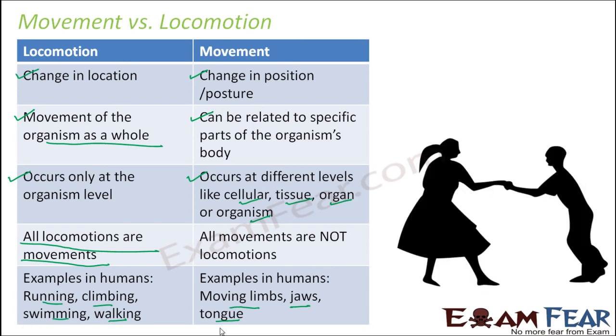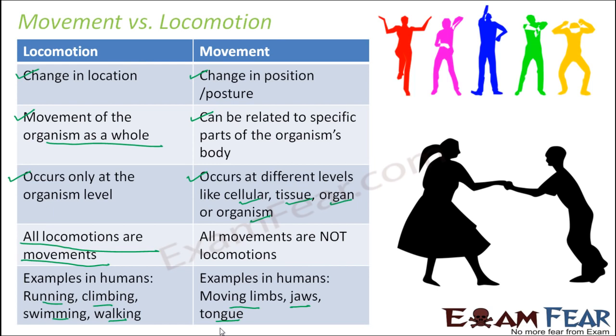So let us look at an example here. In this picture, you can see that the two persons are dancing. When they are dancing, what do you think, is it movement or locomotion? When they are dancing, they will definitely be moving from one place to another. They just cannot stand at one place and dance, right? The way the picture is shown, it shows that they are moving from one place to another. So this would be locomotion.